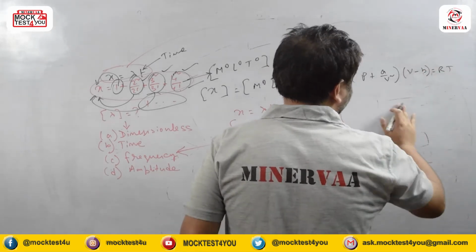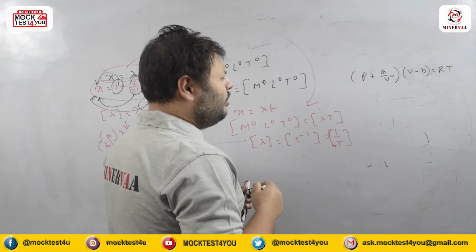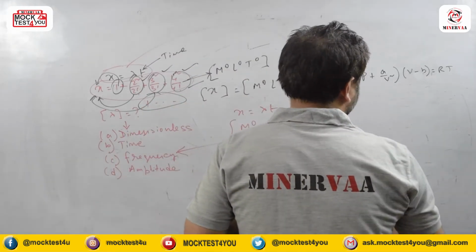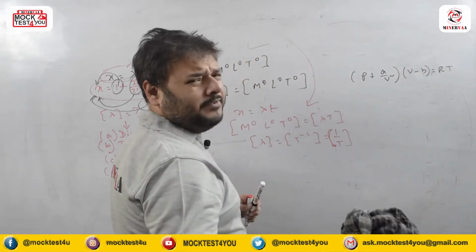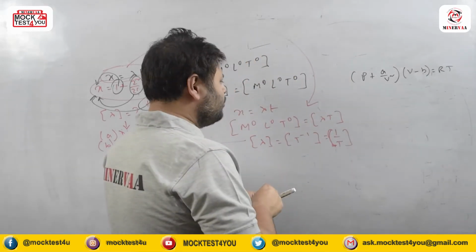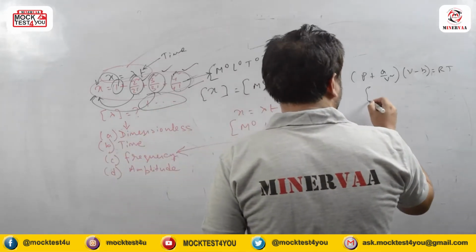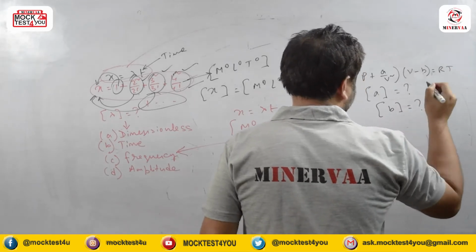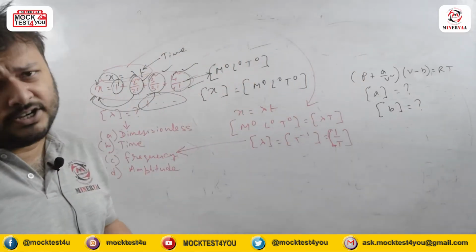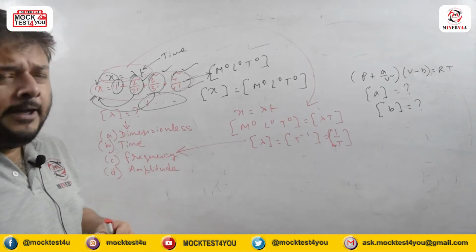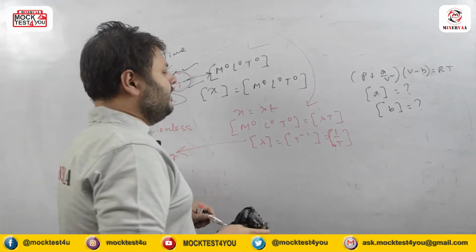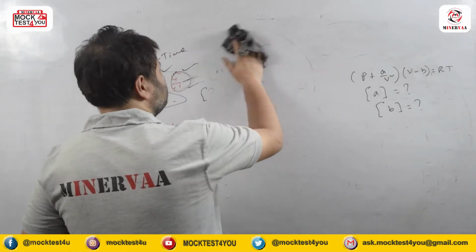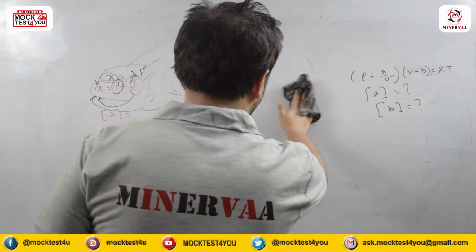You can clearly see we are dealing with 1 mole of gas. So in the dimension, if you don't use mole, that is not going to be a big issue, because if it was n moles, it would have been a n square by V square, you know it better. So you are asked what will be the dimension of A and what will be the dimension of B. This is a very important question for this particular section. So how can we solve it?